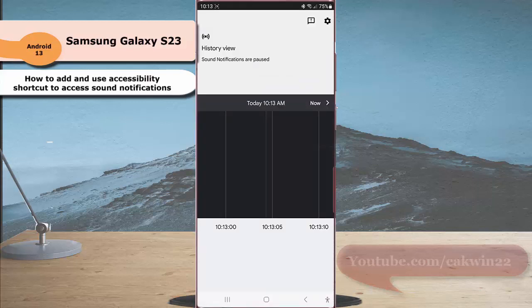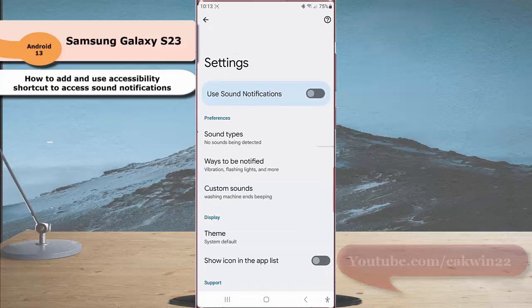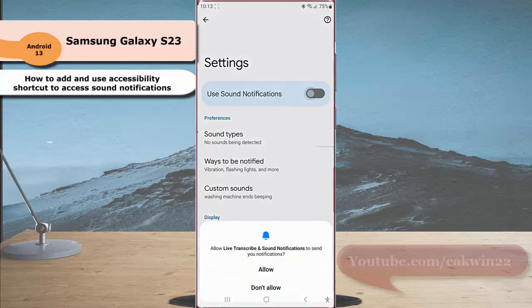If the sound notification is paused, you can resume it or start it again by tapping the settings icon at the top right. And then tap the green on option next to use sound notification to enable this option.